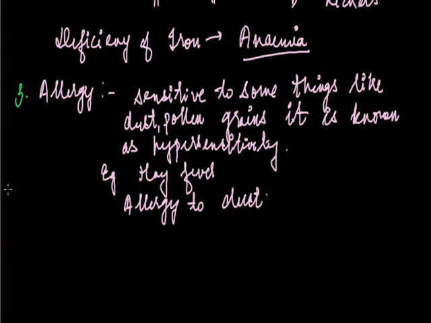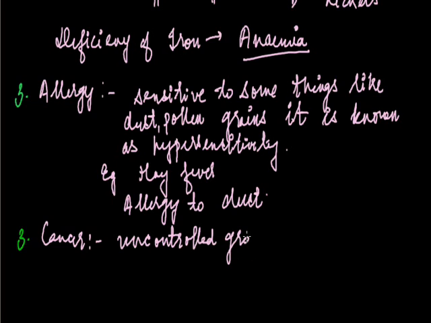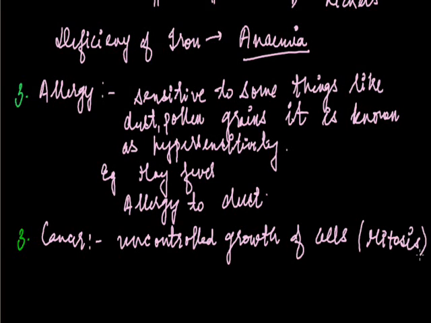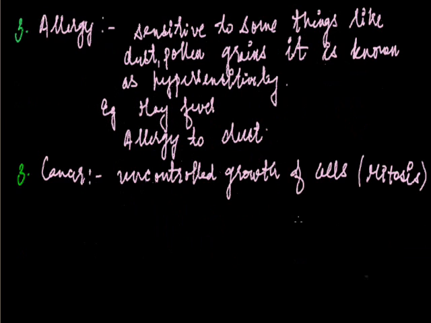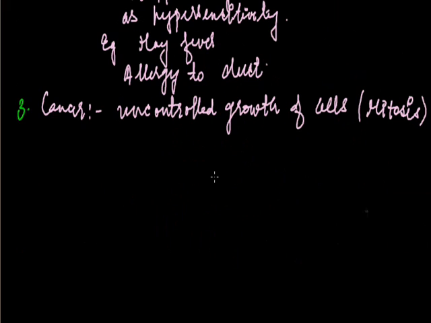Next is cancer. Cancer is also a degenerative disease. Cancer is the uncontrolled growth of cells. Here the uncontrolled growth of cells is occurring by mitosis and not by meiosis. So if in any part of the body there is uncontrolled growth of cells, we would be having cancer.